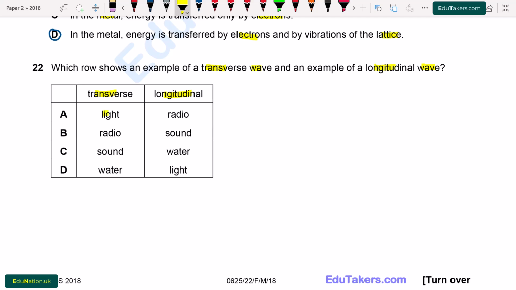Now we see the options. Option A, light, radio. B, radio, sound. C, sound, water. D, water, light. So option B is correct because radio waves are transverse and sound waves are longitudinal.